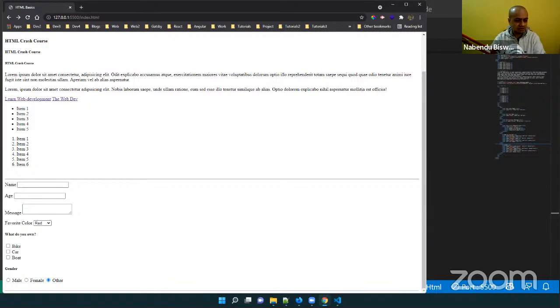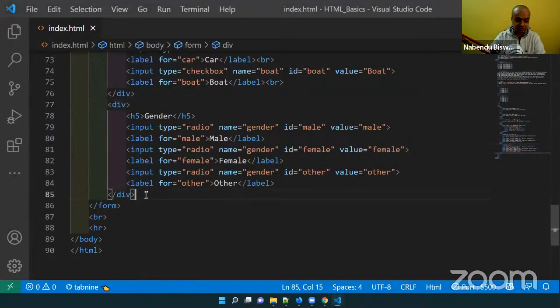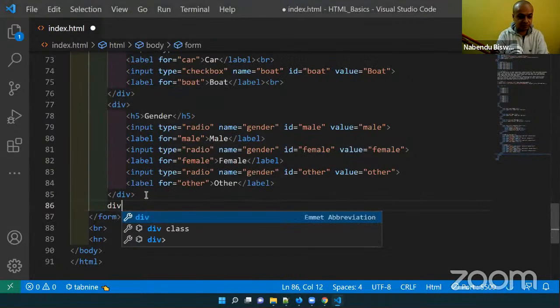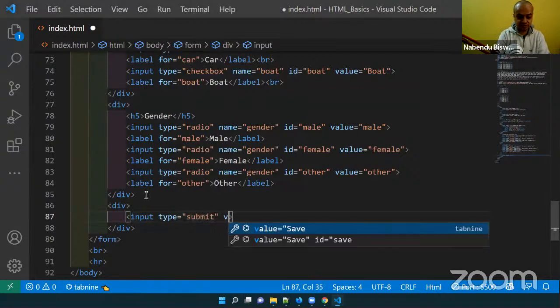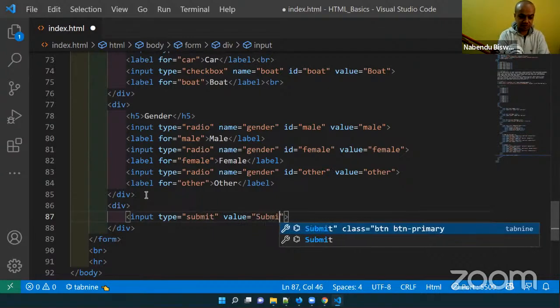Now we are going to have another thing. The last piece of the puzzle: a form always has a submit button. So we will have that last. Okay, div and input, type is submit and value equal to submit.